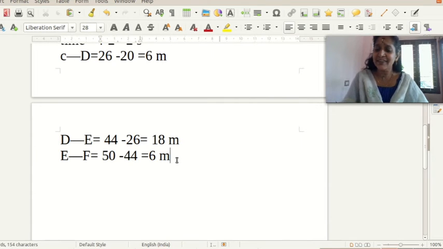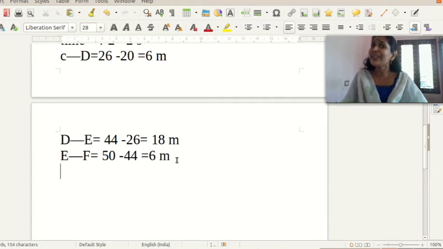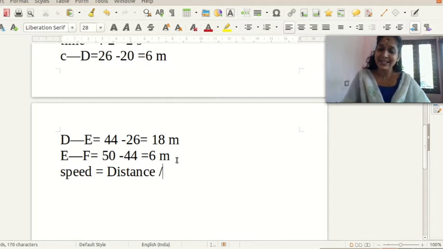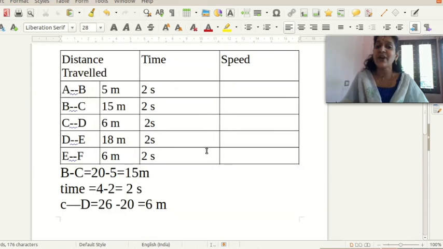In which way are we going to find the speed? Do you know the equation for finding the speed? Yes, you already studied in the previous classes. Speed is equal to distance divided by time. So, in each case, we can find the speed of the car.